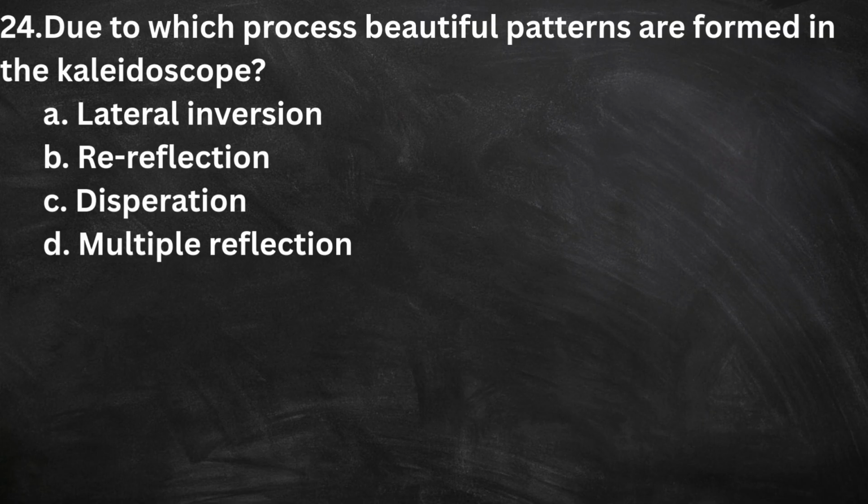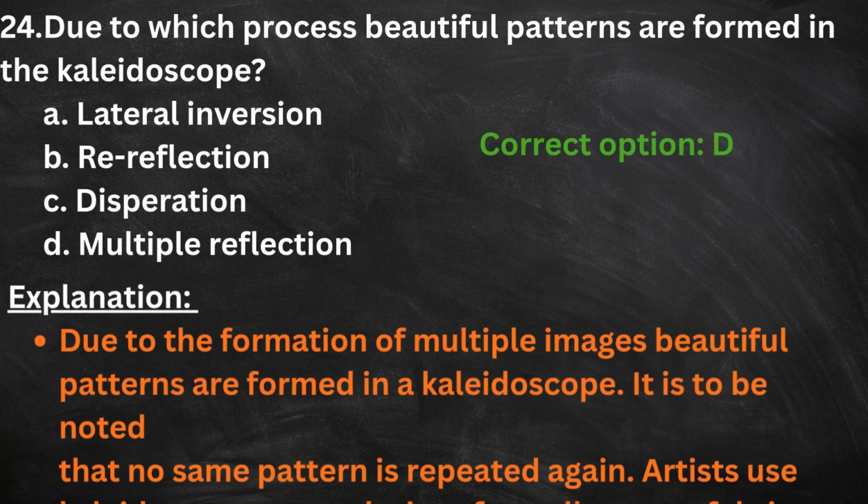24. Due to which process beautiful patterns are formed in the kaleidoscope? A. Lateral inversion. B. Re-reflection. C. Dispersion. D. Multiple reflection. The correct option is D. Here is the explanation. Due to the formation of multiple images, beautiful patterns are formed in a kaleidoscope. It is to be noted that no same pattern is repeated again. Artists use kaleidoscope to get designs for wallpapers, fabrics.